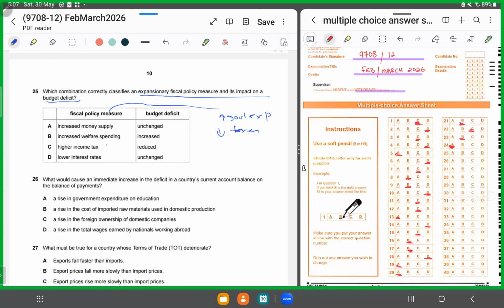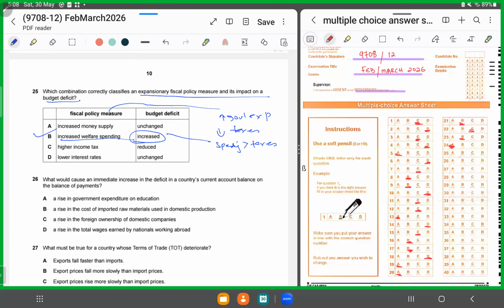So now, if you are increasing government expenditure, that means increasing welfare spending. And when you do that, what's going to happen? Your spending is going to be greater than your earnings or the taxes earned. So the budget deficit would increase. You'd be spending more. So that would be the impact. 25, it has to be B.